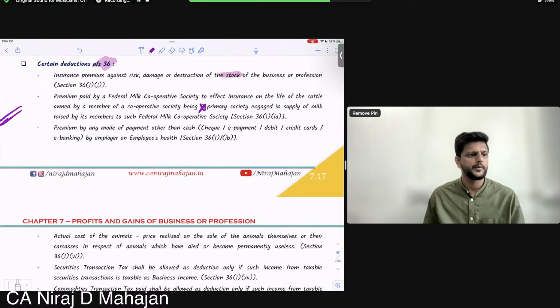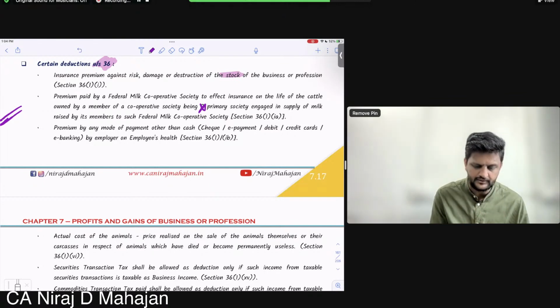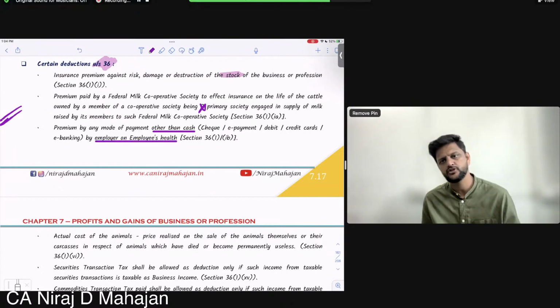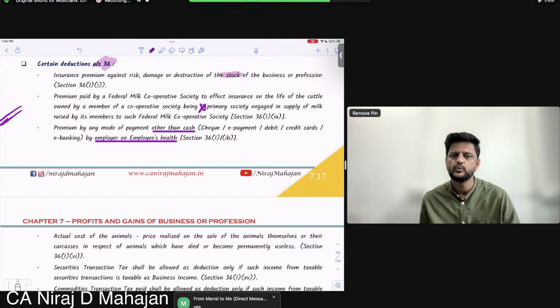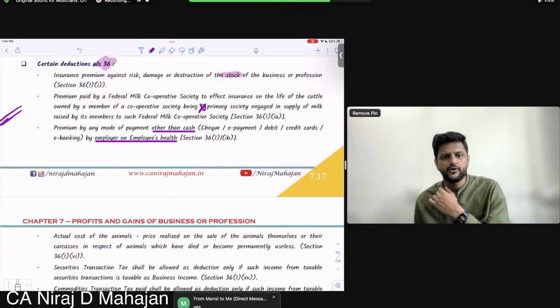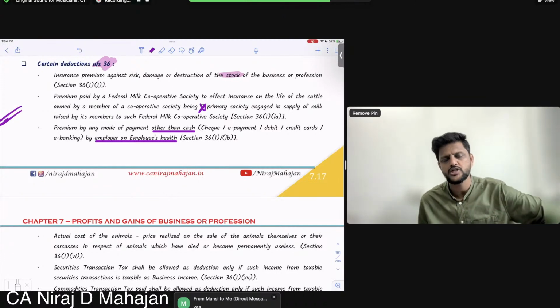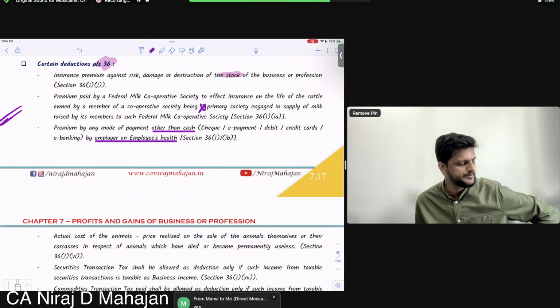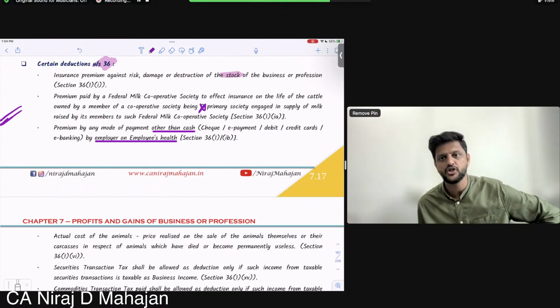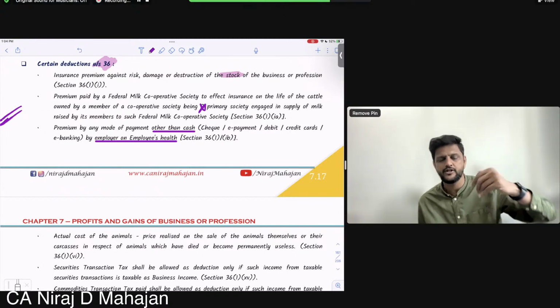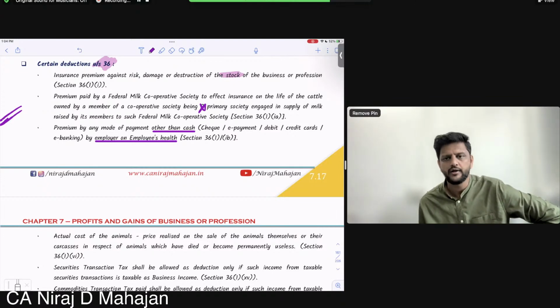Next one: premium by any mode of payment other than cash, by an employer on an employee's health. Have we done this already? We have done it from the employee's point of view, in 17.2. Health insurance premium paid by the employer is not taxable in the hands of the employee, and it is allowed as expenditure in the hands of the employer. Clear? So it is allowed as business expenditure.